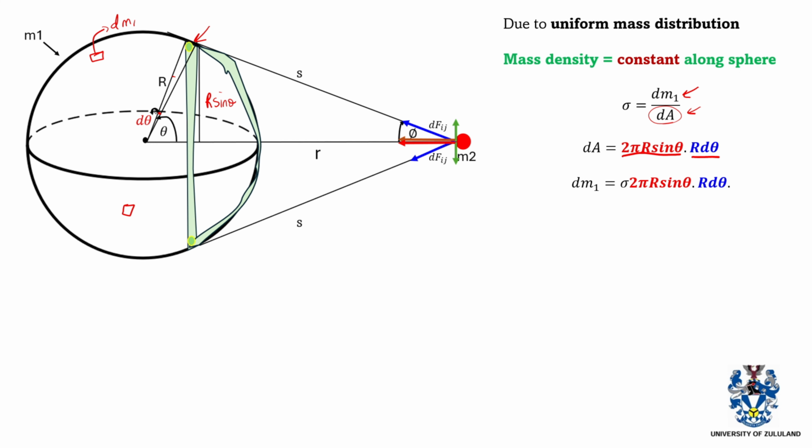M2 remains constant as well because the mass of this smaller red particle is not affected by the change in theta. Sigma, the mass density, we have said remains constant. 2 pi is just a number. The radius of the sphere, r squared, is also not affected by the change in theta. But sine theta is affected because there is theta in it.